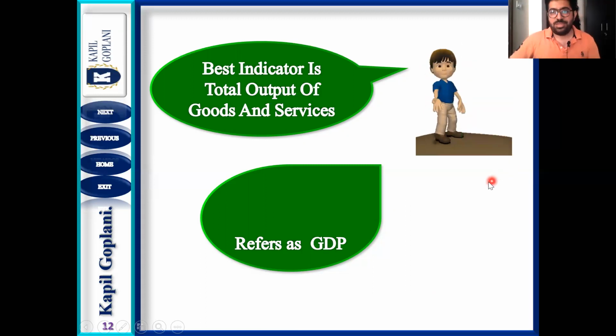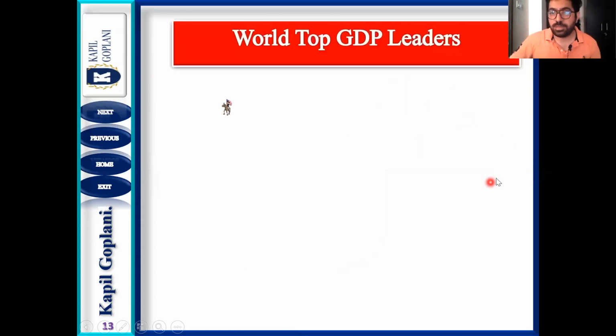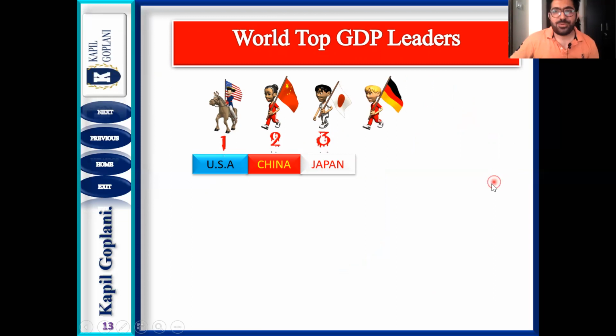So GDP is what? You have heard this word many times, GDP, gross domestic product. Now today I will make you understand the meaning of GDP. But before going to the meaning, let us see who are the world's top GDP leaders. First is USA, second is China, third is Japan. Where is our country? It will come, it will also come. Fourth is Germany, and fifth is your India.